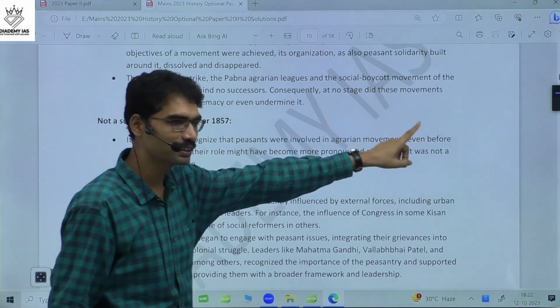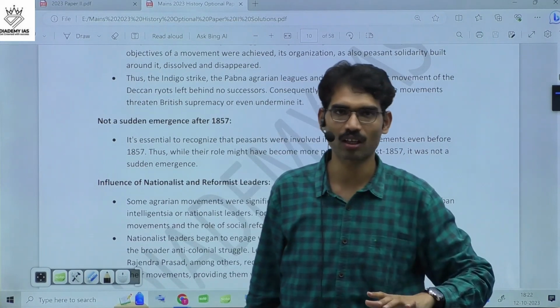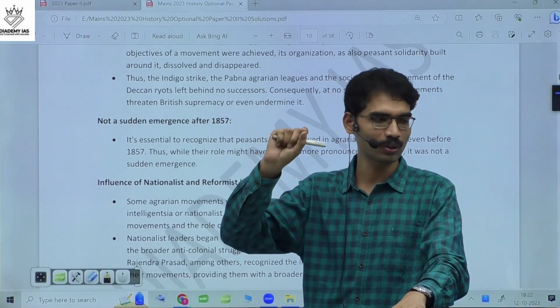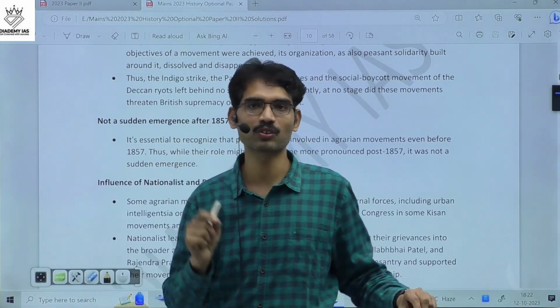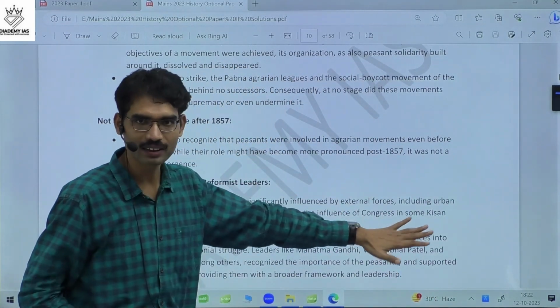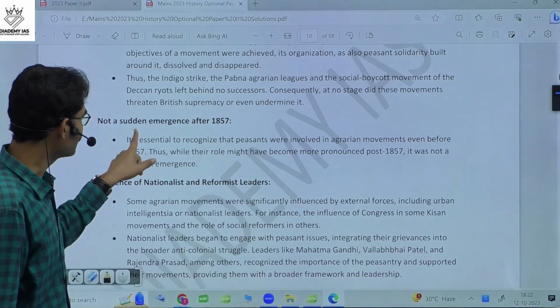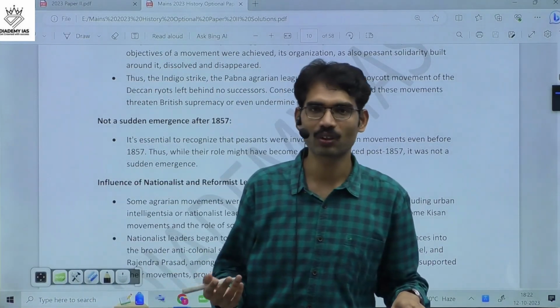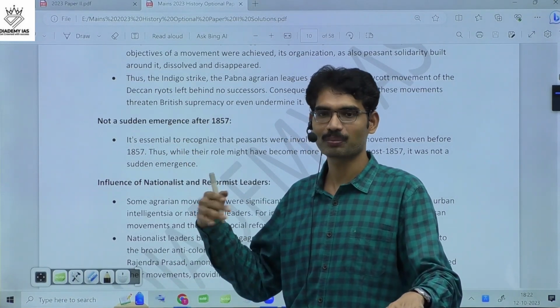Not only the peasants, but some other sections also contributed to the peasant movements. Because the question is talking about critical examination, that's why we have to mention the others' contribution also. And it is not a sudden emergence. It is not that only after 1857 peasants participated in movements.